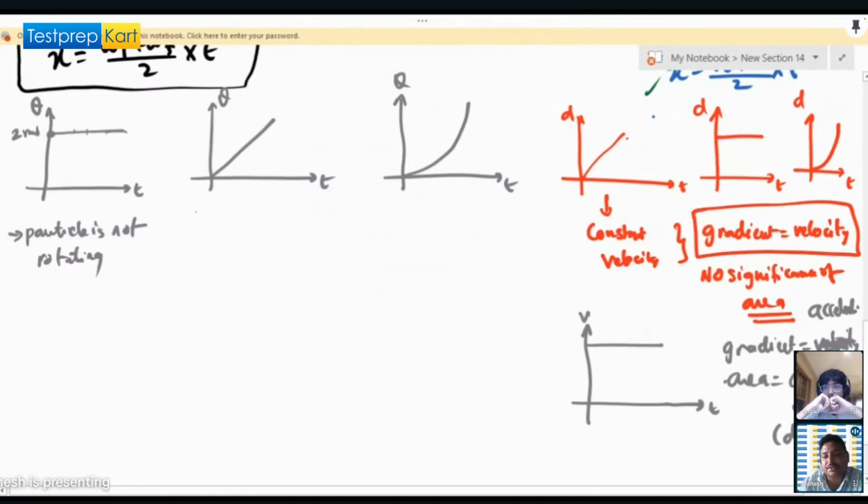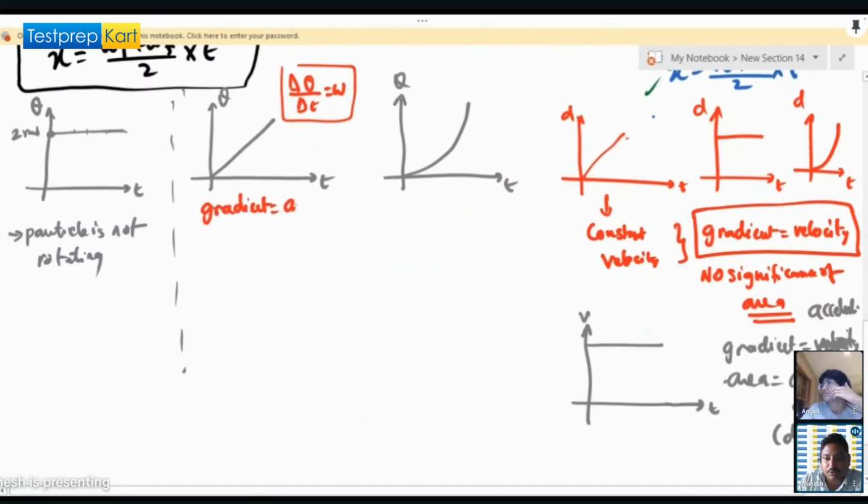If you are saying it is rotating, it may or may not be displacing, so both are different things. Here the angular displacement is the same, so the particle is not rotating. And here you can see the slope is constant, and we know that the rate of change in angular displacement is omega, the angular velocity. So the gradient tells us the angular velocity, and omega will also be constant here.